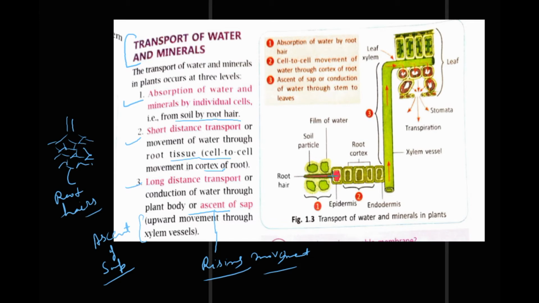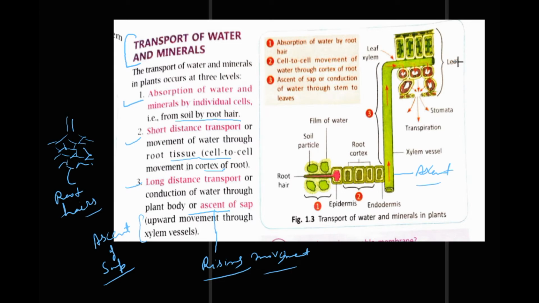These are root hairs, root cortex. This is the movement of the water and minerals in the root cortex. This is the upward ascent, upward movement through xylem vessels, and it reaches the leaf.